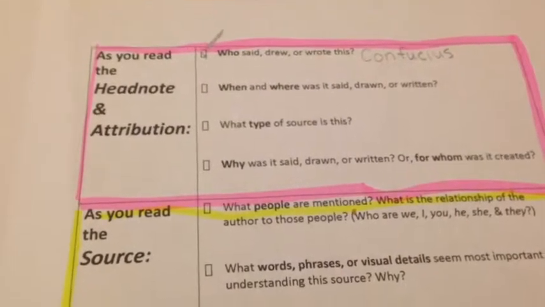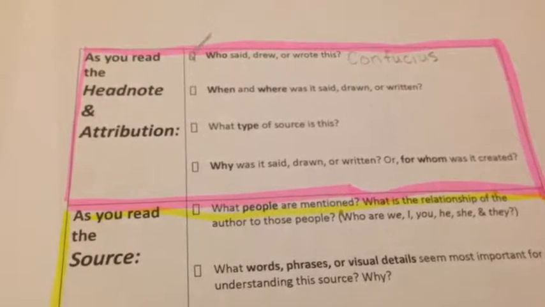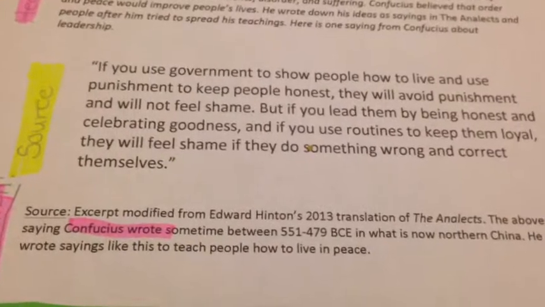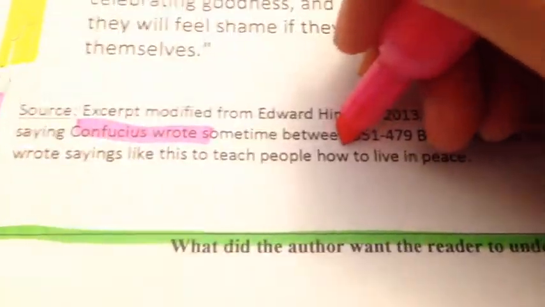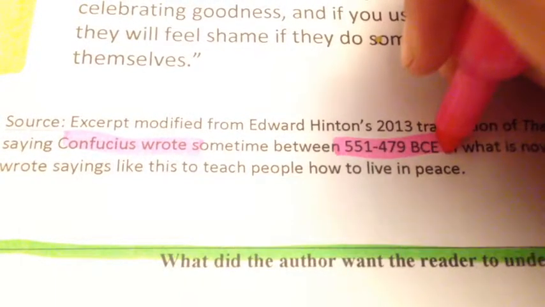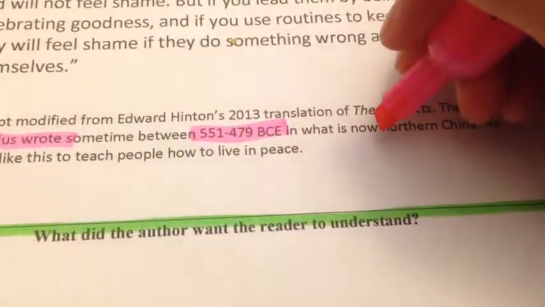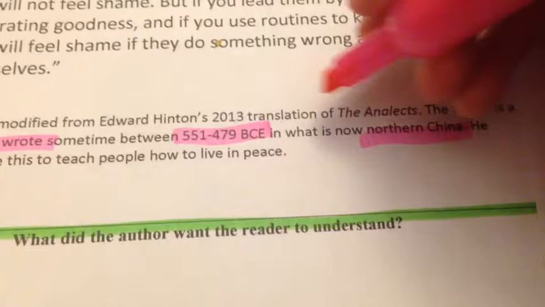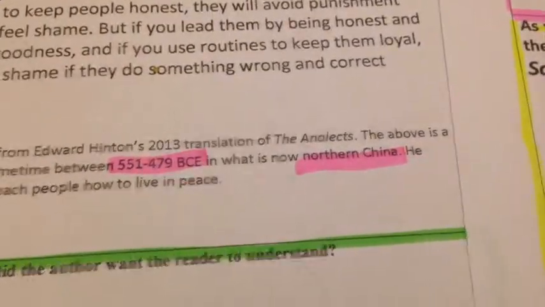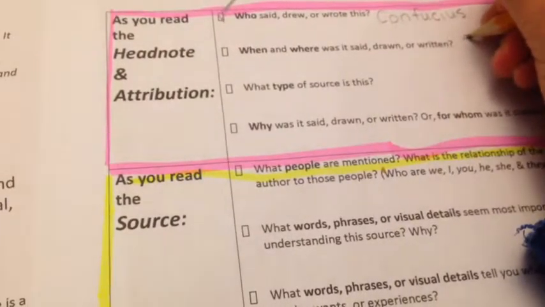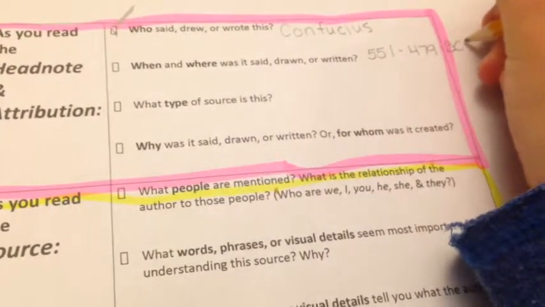When and where was it said, drawn, or written? If you looked over here and you saw that it was written sometime between 551 and 479 BCE in northern China, you were correct. Notice how I'm highlighting these, and I'm going to write it here. 551 through 479 BCE.